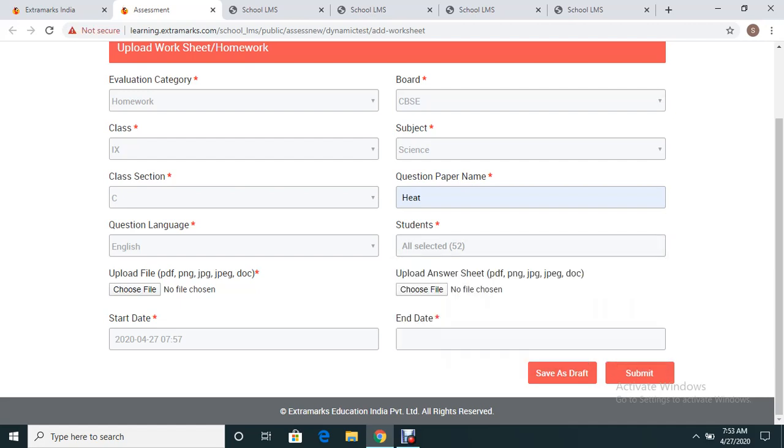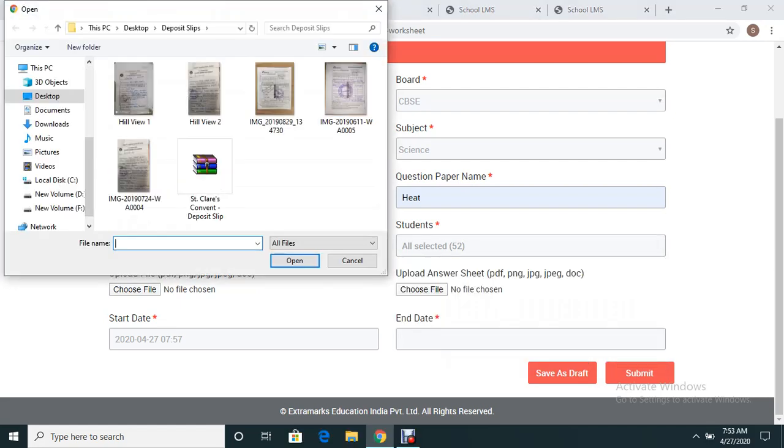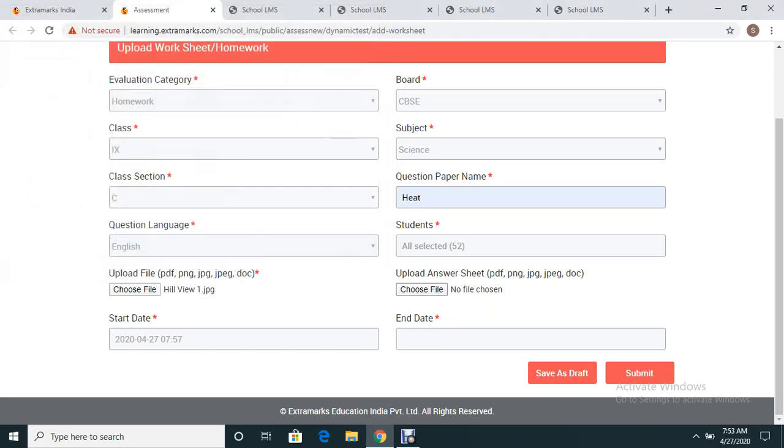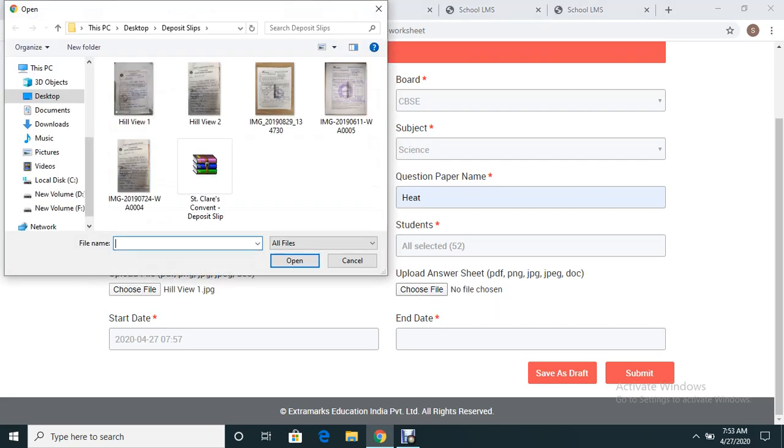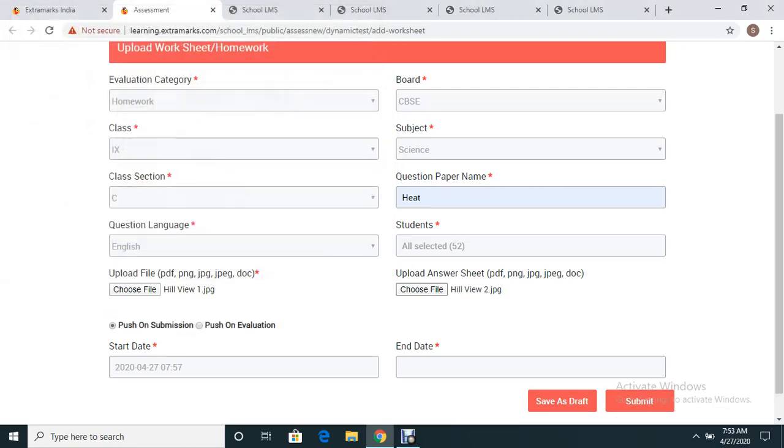Now you can select the file. Whatever file you're selecting, you select it from here. And now this is the new feature which has come up: upload answer sheet. As you are giving a homework, you are quite aware of the answers to each question. So you can upload an answer sheet in two ways. Suppose this is the answer sheet. You can either push on submission or push on evaluation.